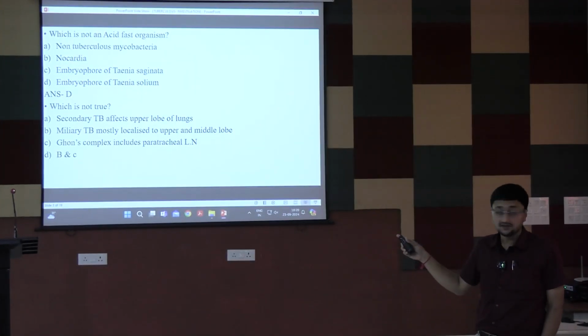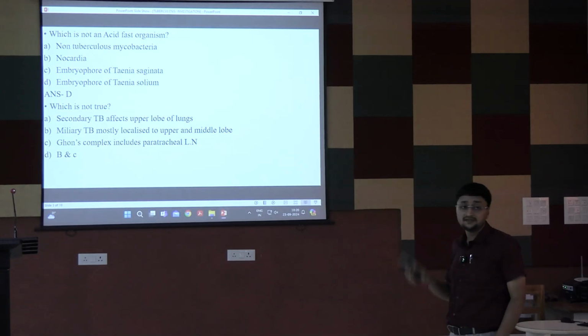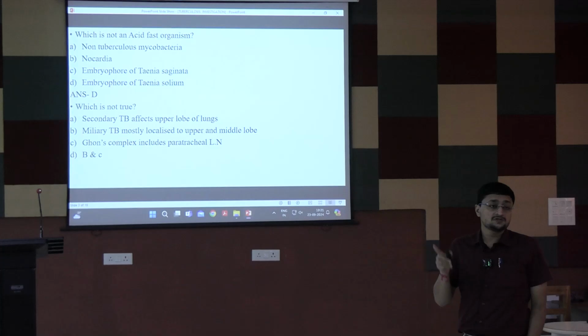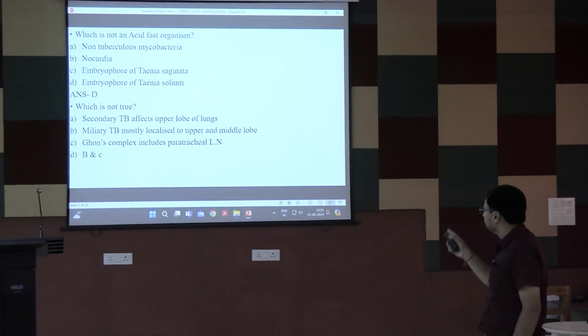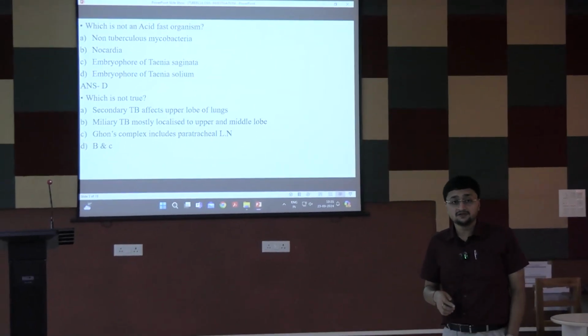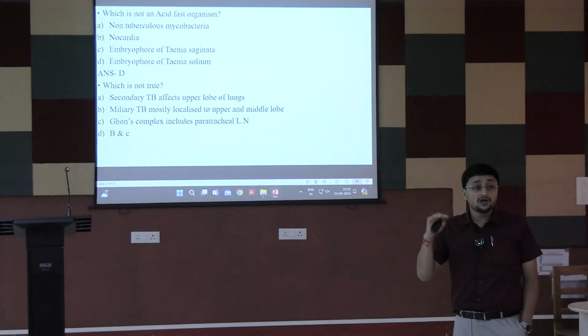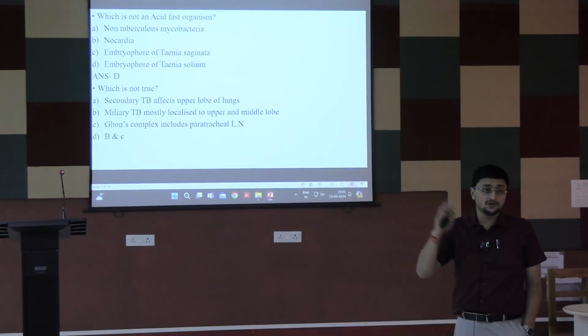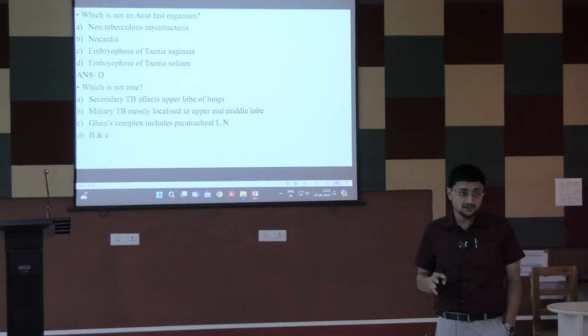D is the answer. The correct answer is only B, because Ghon's complex not only includes hilar lymphadenopathy but also paratracheal lymphadenopathy. But in case of miliary TB, because of its hematogenous dissemination, the lower lobe is mostly affected. Actually, miliary TB affects all the three lobes of the right lung and two lobes of the left lung. But the mostly localized part is the lower lobe because of the hematogenous spread.